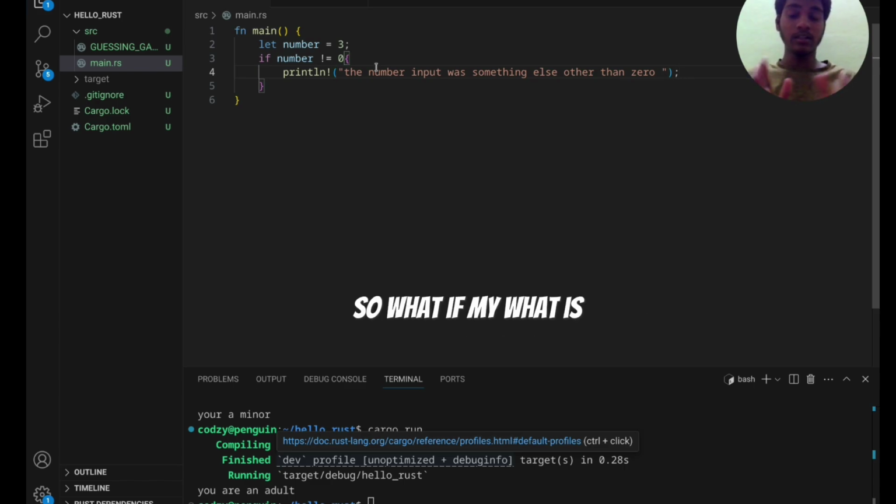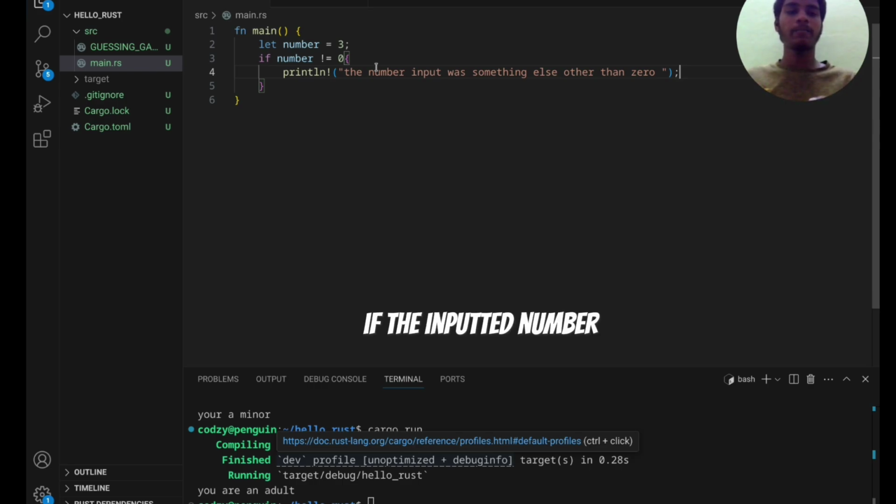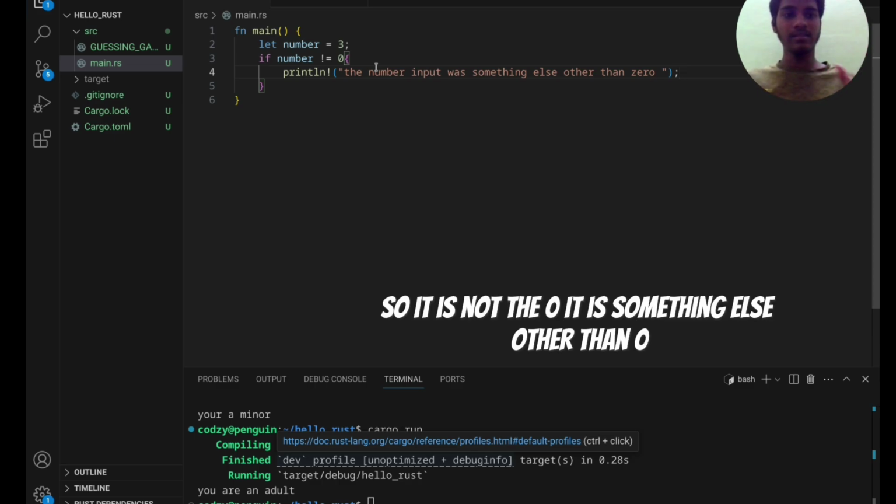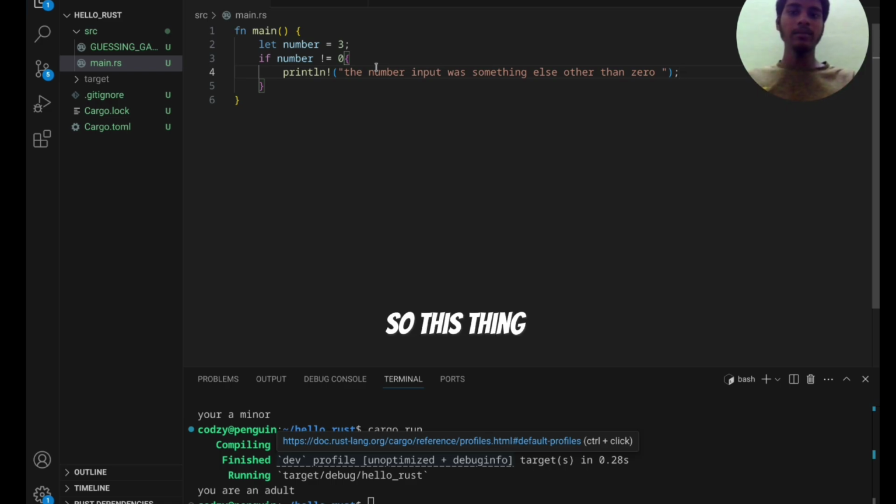So what is my if condition now? If the inputted number is not equal to 0, then print the number input was something else other than 0. So it is not 0, it is something else other than 0. This is the if condition.